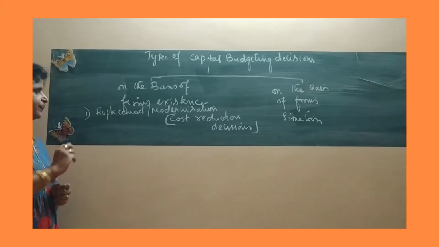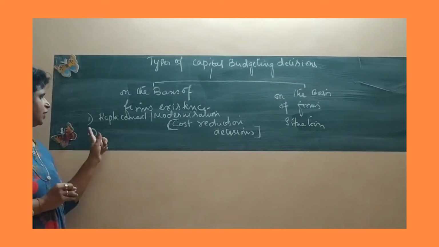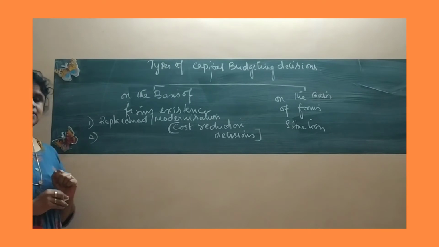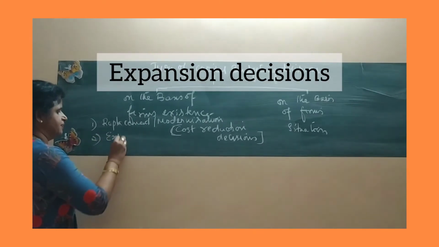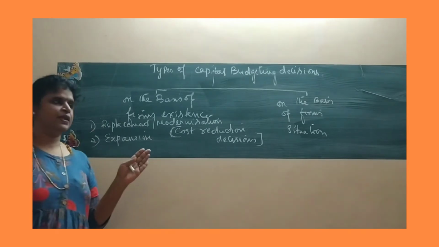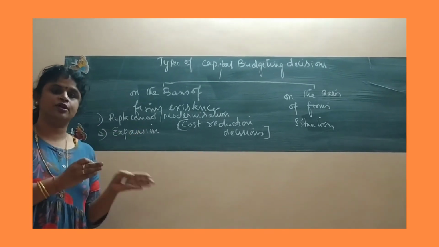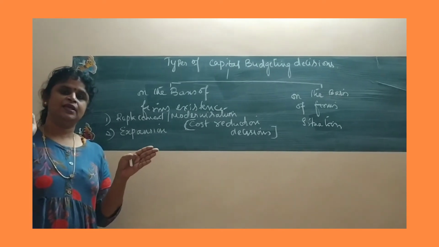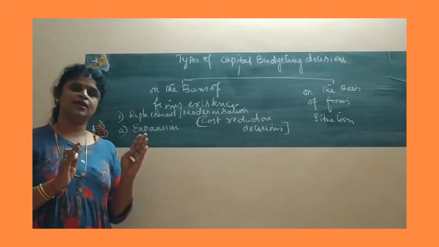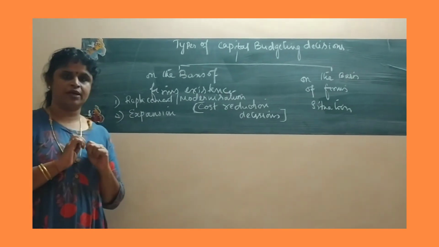The second kind of your decision based on the firm's existence is your expansion decision. Now, expansion decision. Expansion decisions are relatively to those organizations which are ambitious. These are decisions taken by the firms which is into the growth and expansion programs.